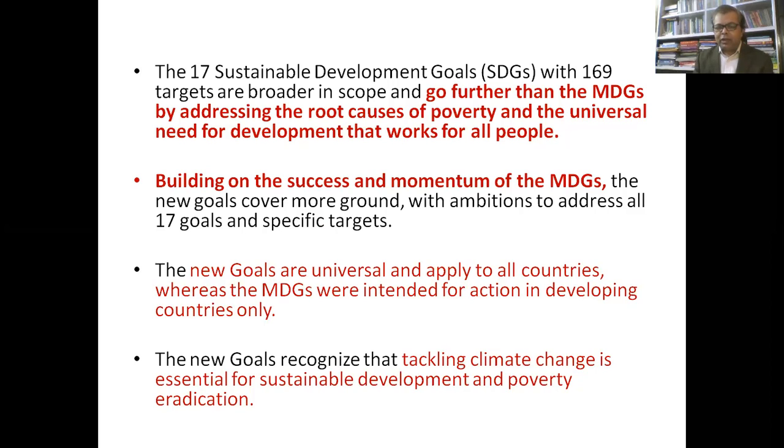So the MDGs basically talked about 8 goals, and you may remember we talked about poverty, hunger, then health related goals, and then global partnership, etc. Those were very specific because they aimed at achieving the goals from a human development perspective, and the three core components of that perspective were economic development, that is income, and then education, and then health. So all those 8 goals were actually related to these three core thrust areas.